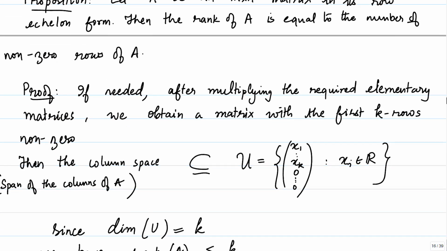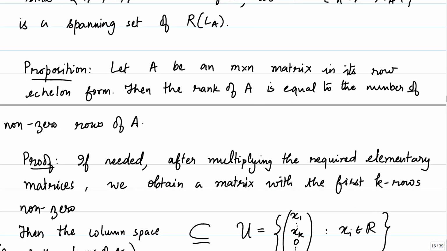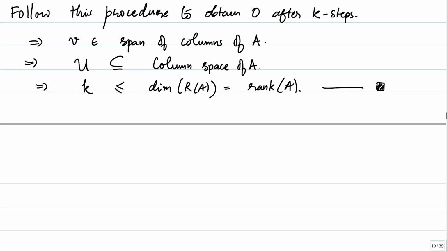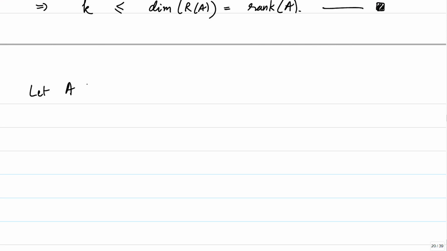So, what we have shown is, let me show you the proposition once again. If we have a matrix which is in its row echelon form, then the rank of the matrix A is exactly equal to the number of non-zero rows of A. So, let us start with an arbitrary matrix. Let A be an arbitrary M cross N matrix, and as I was mentioning earlier, it can be reduced to its row echelon form after finitely many row operations.